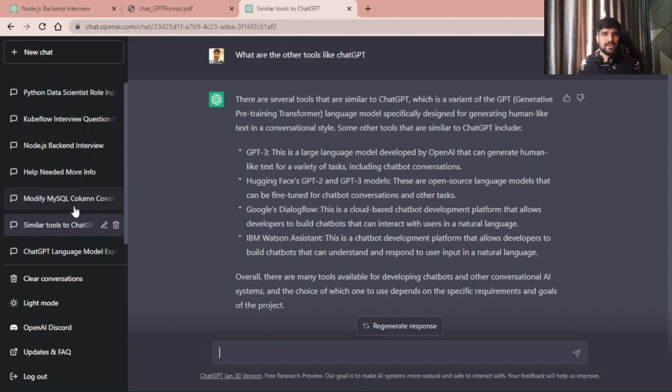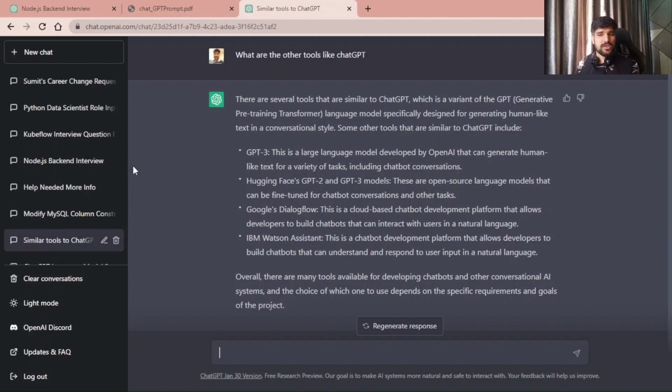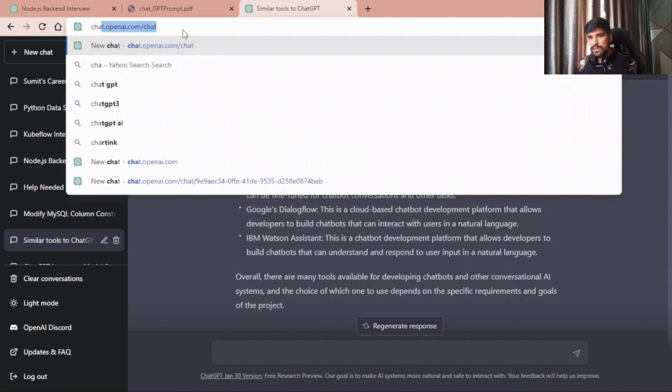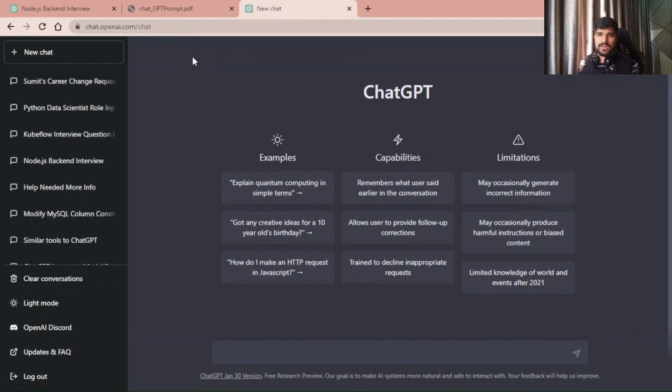As part of this video demo, I already asked the question, what are the other tools like ChatGPT. So these are the things coming up. The good part of this is it will save your text and the context you are asking. When you initiate a new chat, it starts again. So this is a very important part of ChatGPT, and based on this answer, you can ask many questions to this bot. Let's try out some of the examples.